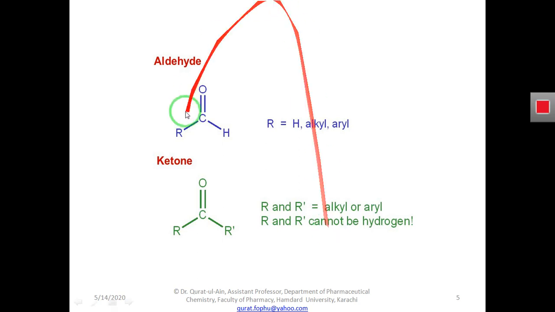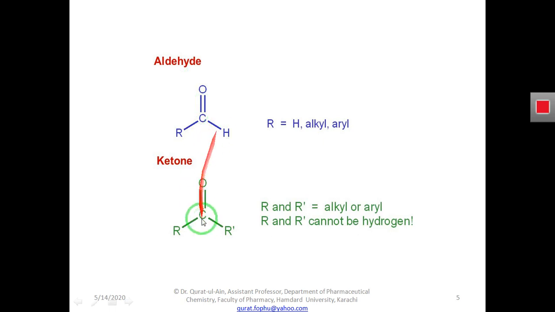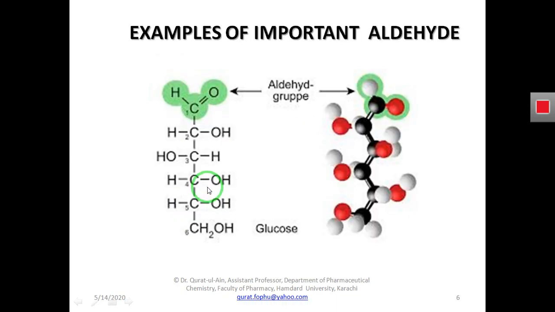Aldehydes are compounds having carbon, hydrogen, and oxygen atoms, meaning the CHO functional group. All compounds having CHO in their structure, we say they are aldehydes, and all compounds having the C double bond O carbonyl functional group, we say they are ketones.